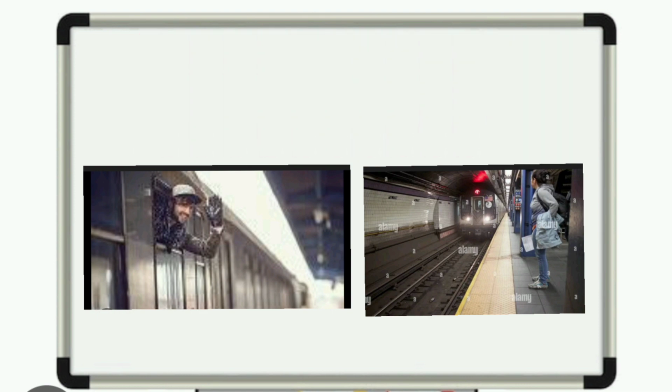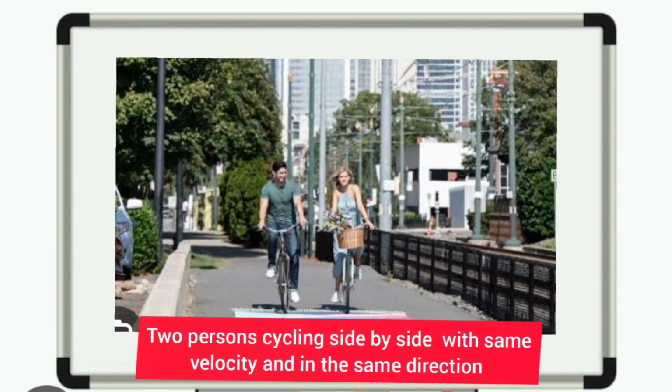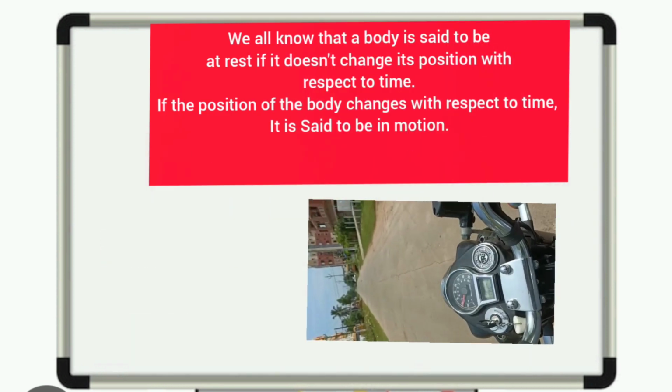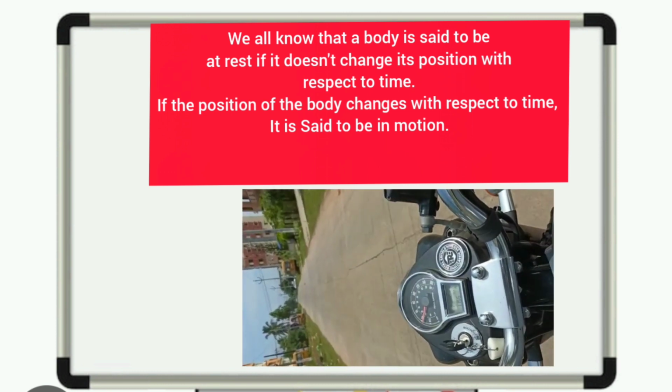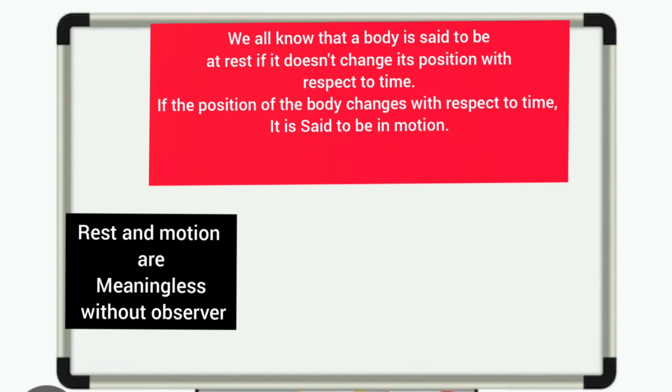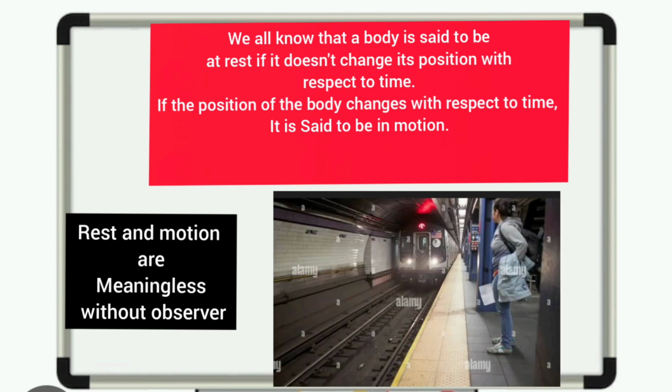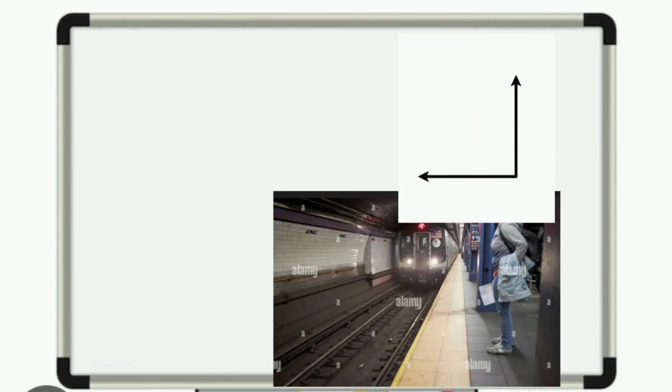Now let's go through one more observation. Here two persons are cycling side by side with the same velocity and in the same direction. They appear to be at rest to each other. It is obvious that a body is said to be in motion if it changes position with respect to time. Hence rest and motion are meaningless without an observer.